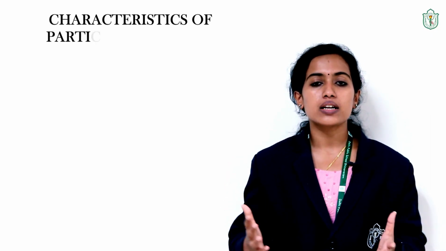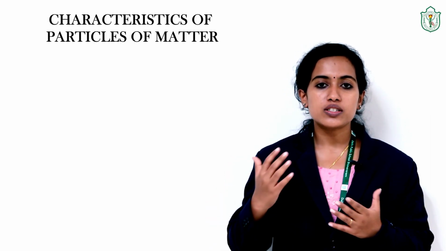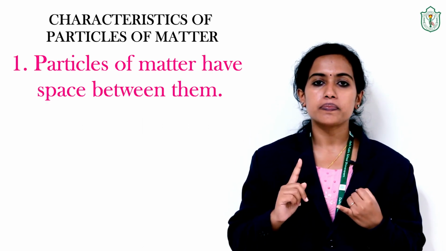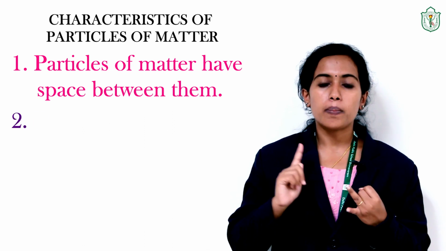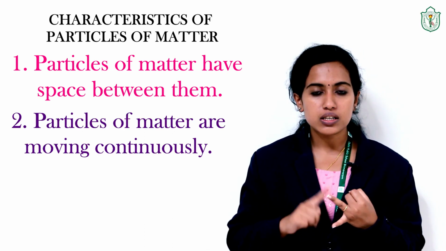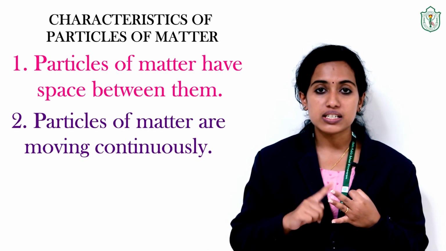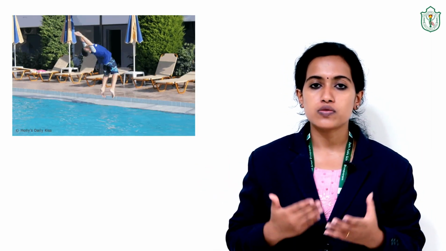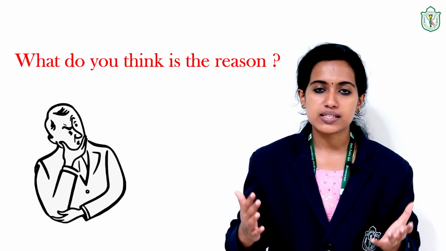Now we can conclude the characteristics of particles of matter. What is the first one? The particles of matter have space in between them. The second one is that particles of matter are moving continuously. And the third one is that particles of matter attract each other. Now let us consider a situation where a diver can cut through the water surface very easily and it's impossible to cut through a floor or wall. What do you think is the reason?